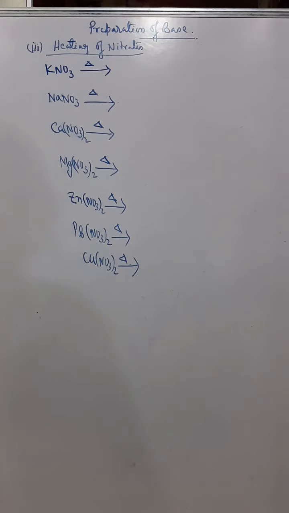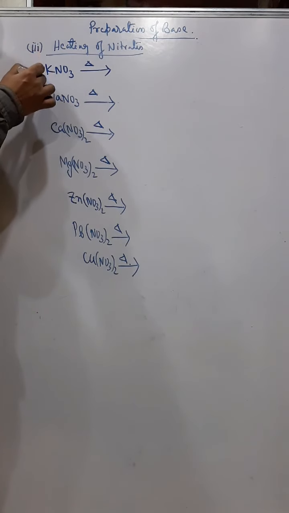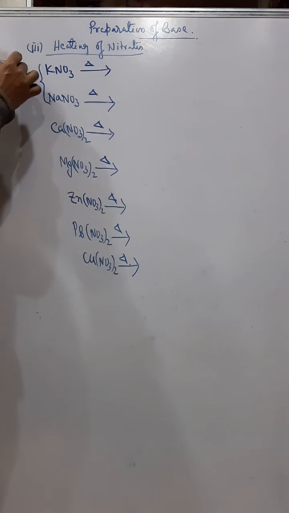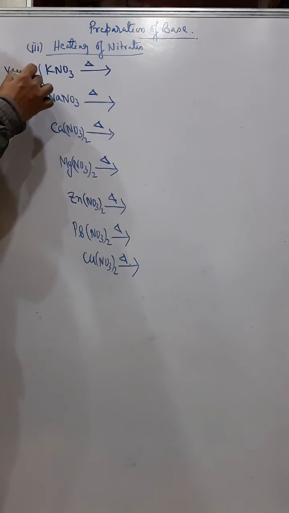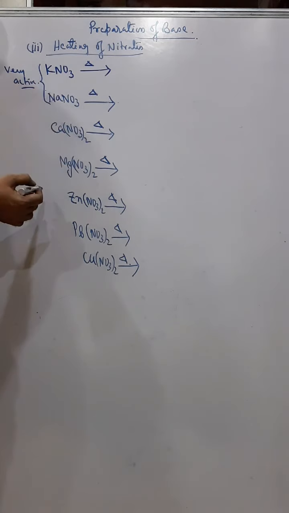Okay, next is preparation of base from heating of nitrates. Now we can divide this into three parts. One is potassium and sodium. You can say these are very active metals. Although calcium is also very active, it is not like potassium and sodium.